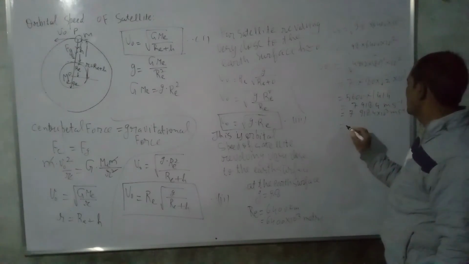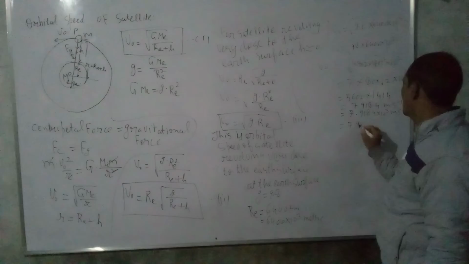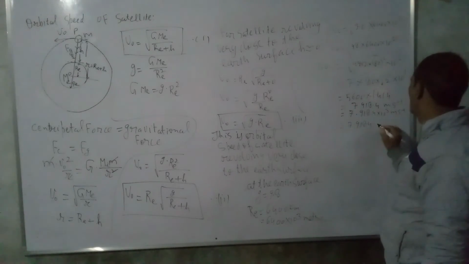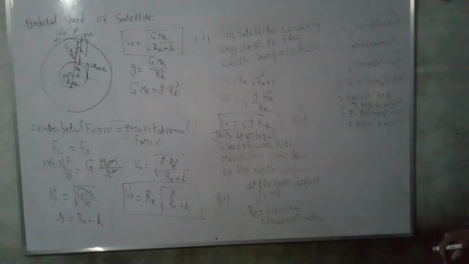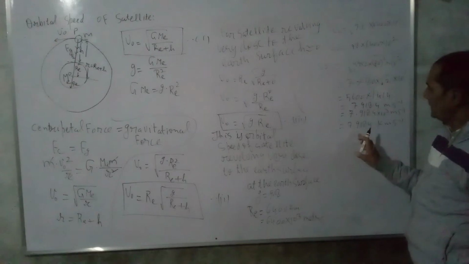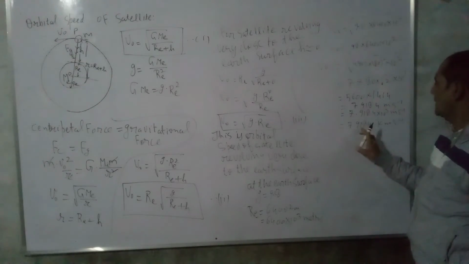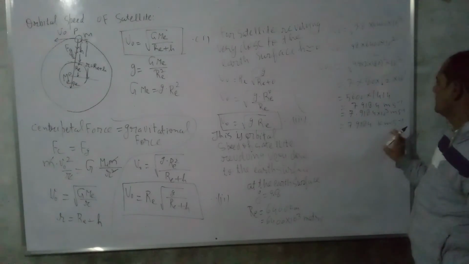So this becomes 7.9184 kilometer per second, since 10 raised to power 3 meter can be written as kilometer. Thus the orbital speed of a satellite revolving very close to the Earth's surface is 7.9184 kilometer per second.